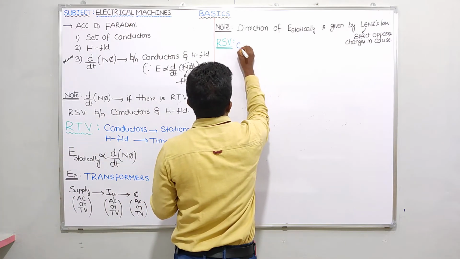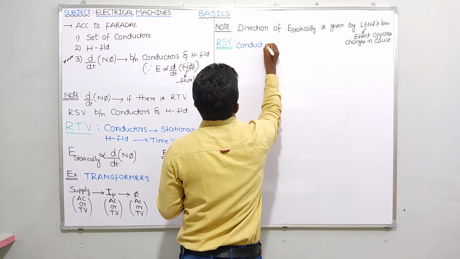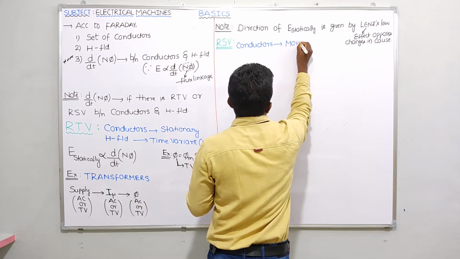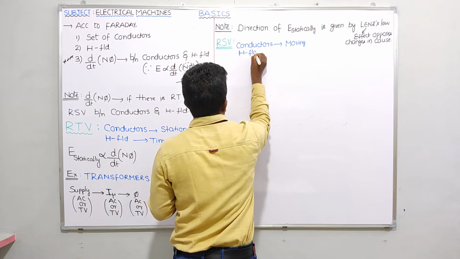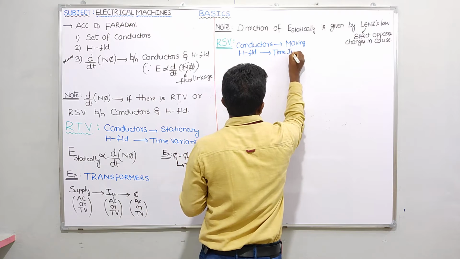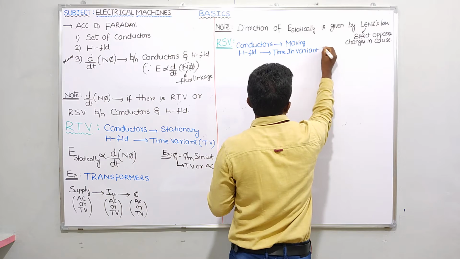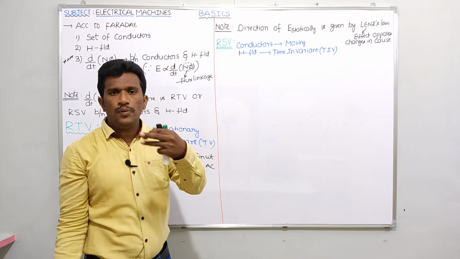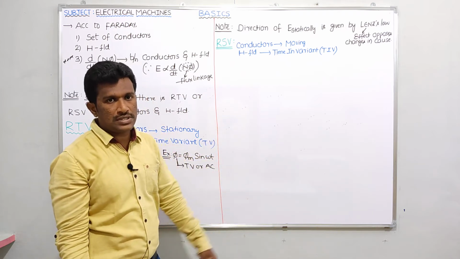In relative space variation, conductors are moving, and the magnetic field is time invariant, TIV. Time invariant is nothing but we can treat it as DC flux, DC magnetic field.